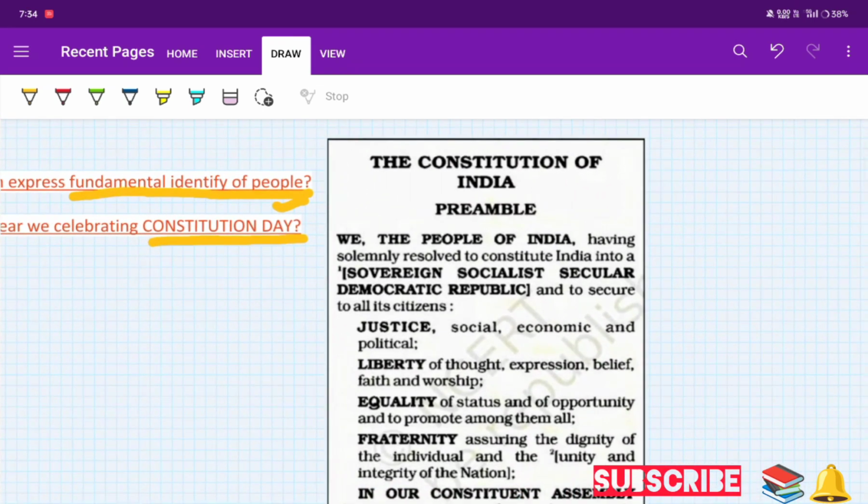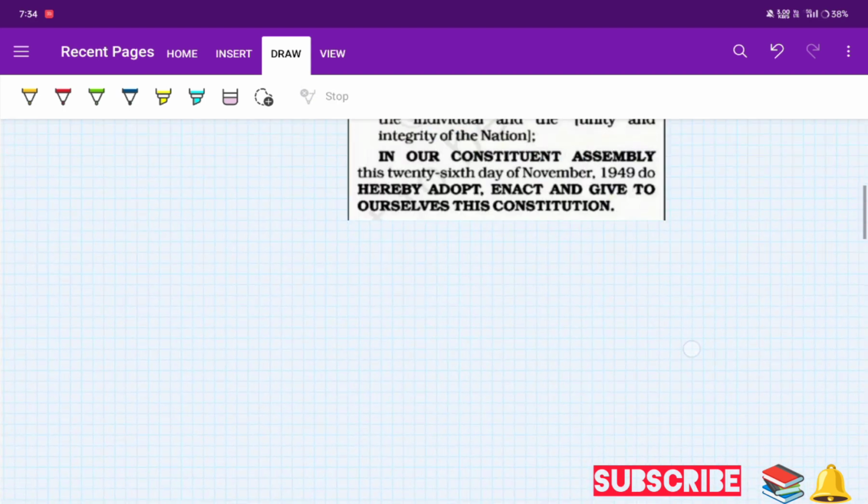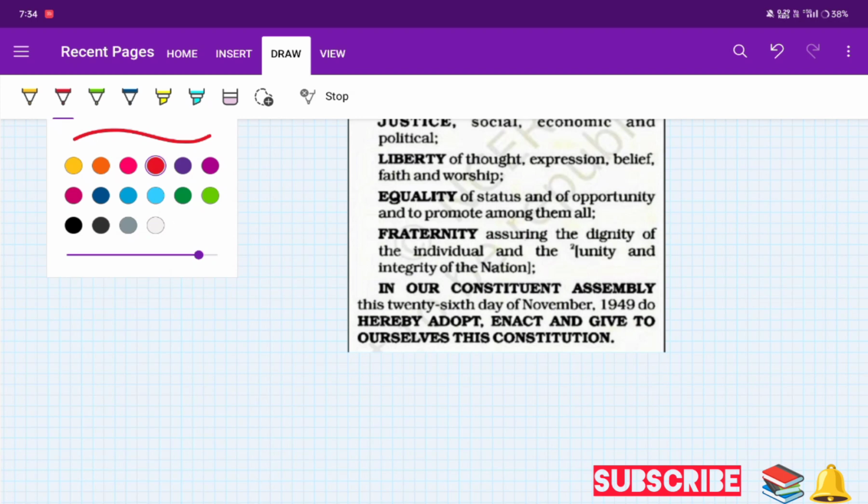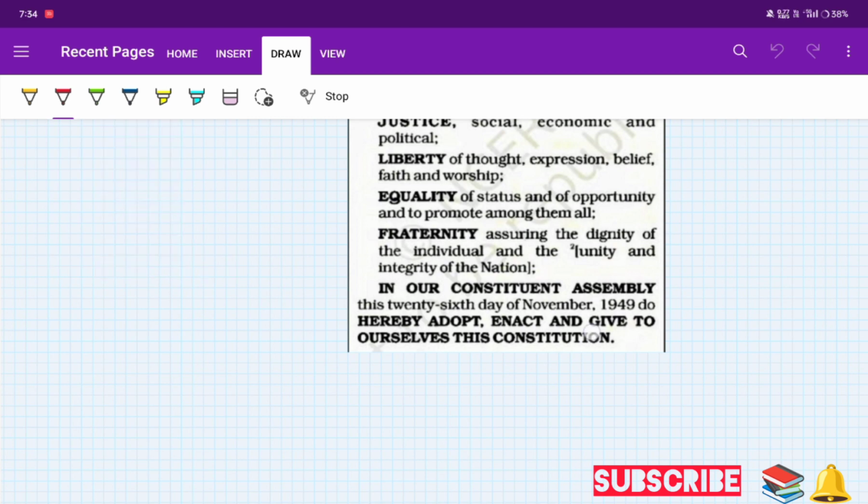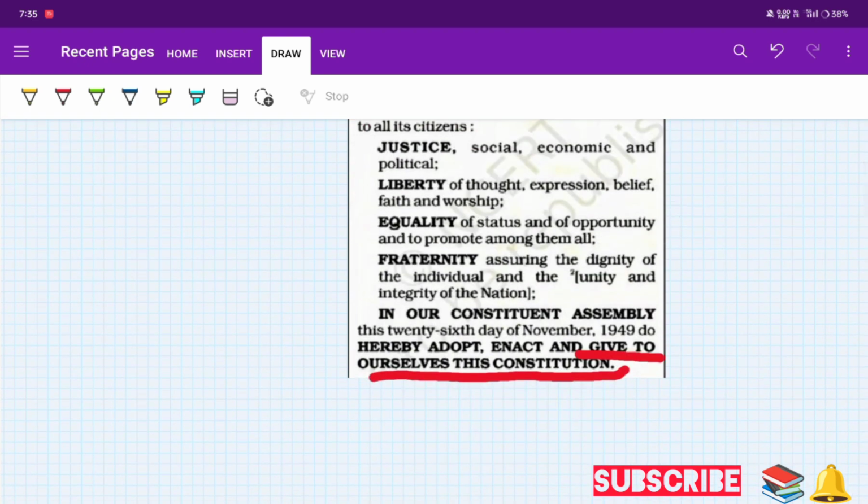So in the preamble class you can see that the preamble starts with 'We, the people of India', and it ends with 'in our Constituent Assembly this 26th day of November 1949, do hereby adopt, enact and give to ourselves this Constitution.' So you can see here, 'we the people of India' and 'give to ourselves'.